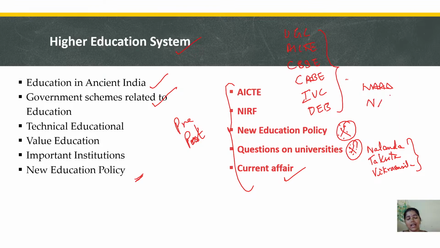We have NAAC, right? And what are the other things? We have one for MBA institutions, right? So all these things we are supposed to have in mind: which year they were developed, what is their role, what are the characteristics, and sometimes they will ask what all the branches are.